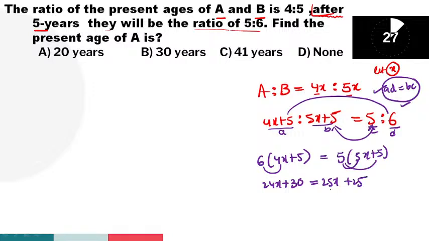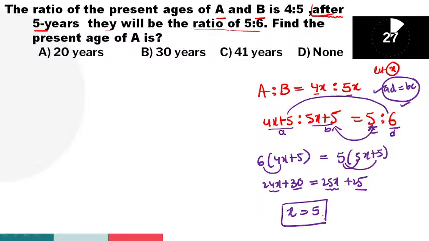Okay, excellent, bring the x side here. 25x minus 24x is x. Okay, 30 minus 25 is 5. X value is how many years, guys? Here 5 years.